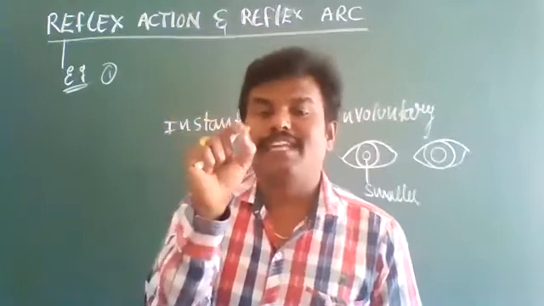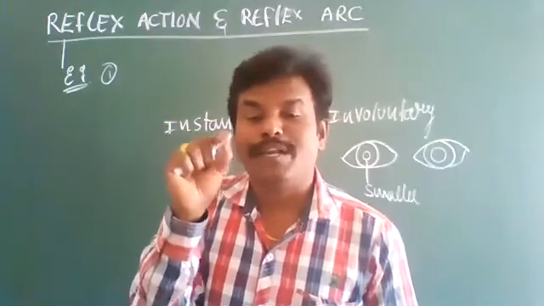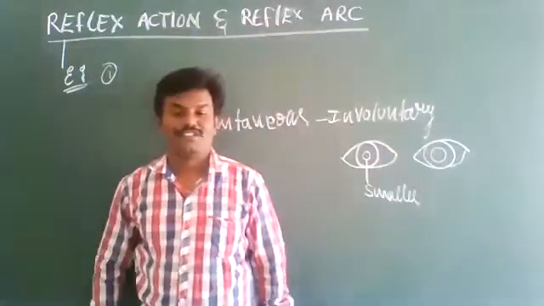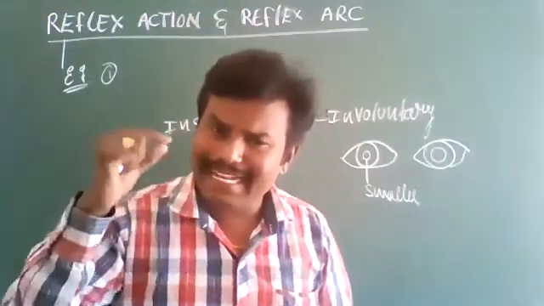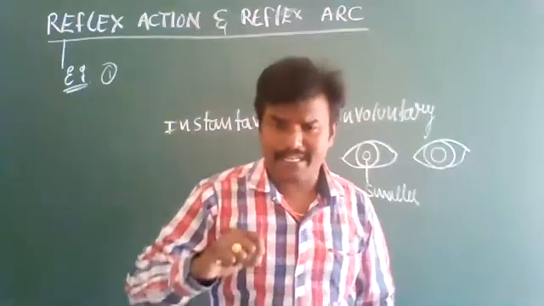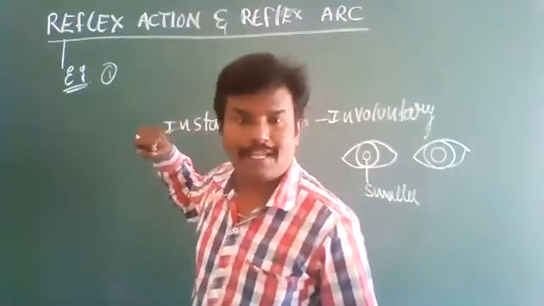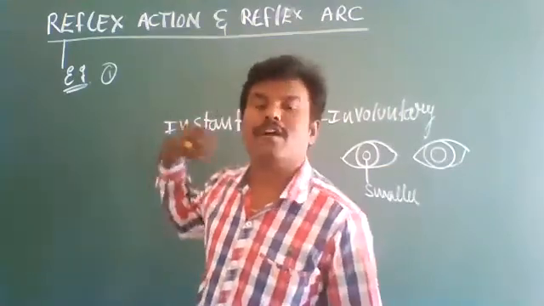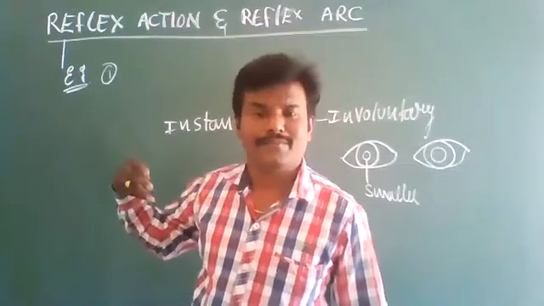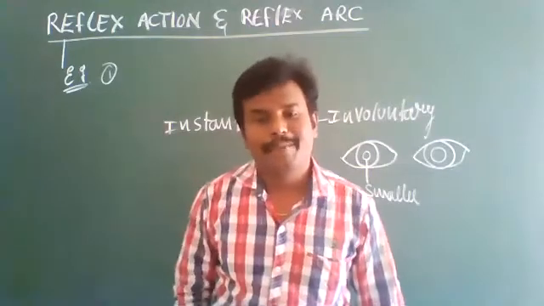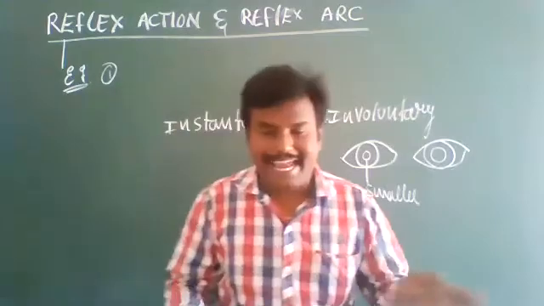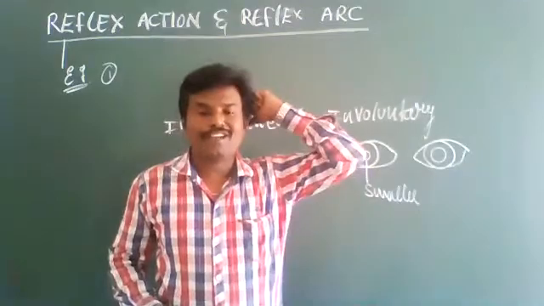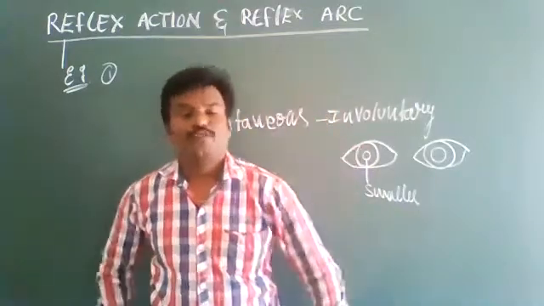For that receiving, it will take 0.5 seconds, 0.8, 9 or 10 seconds. After 10 seconds, we will get pain sensation. So when a needle or thorn or any pin is accidentally pricked, immediately we will withdraw our hand. At that time, we will not get pain. After the hand or leg is withdrawn, then we will get the pain sensation. Why? It will take some time to carry the information from that particular site to the pain center of the brain. So after that, we will get pain.